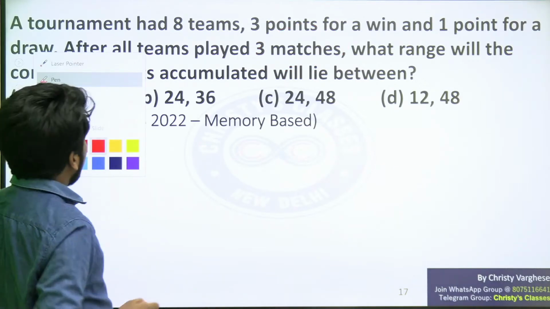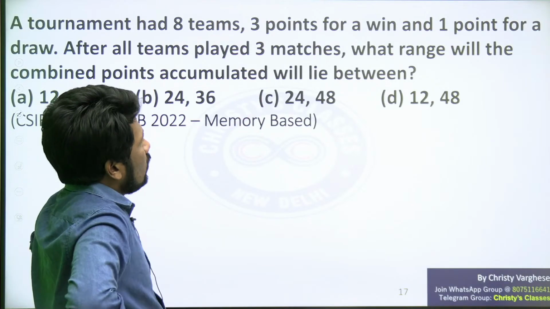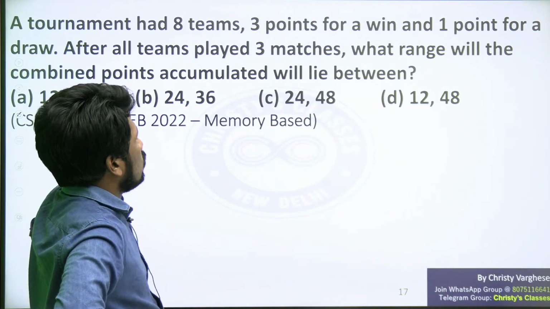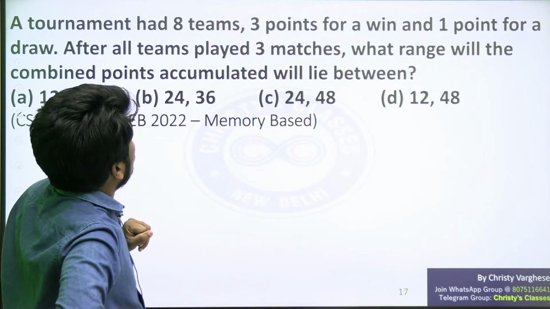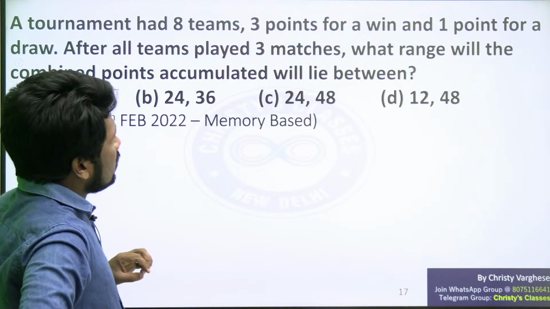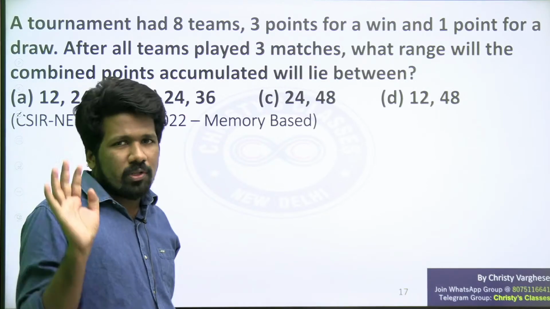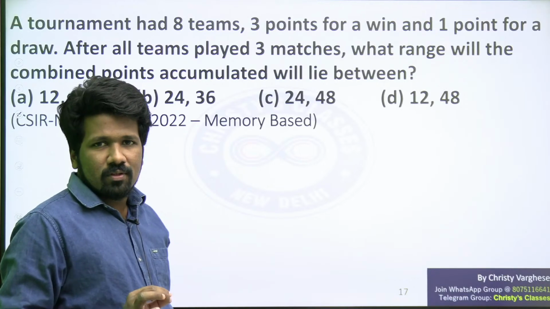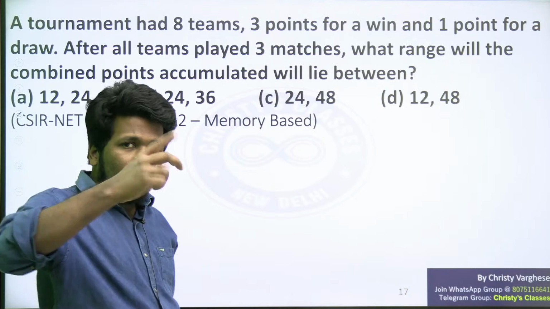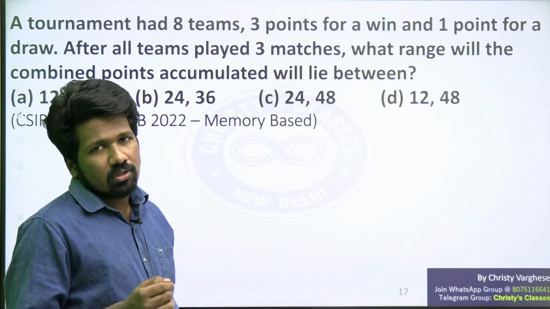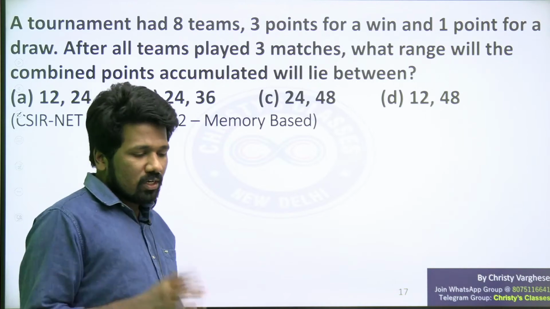Now for 12 matches, how many points in total can be accumulated, whether teams win, lose or draw? Win is 3 points, draw is 1 point each, and if you lose a match you get 0 points, that is obvious. Win gives 3 points for the winning team, draw gives 1 point for each team, and lose gives 0 points for the losing team.